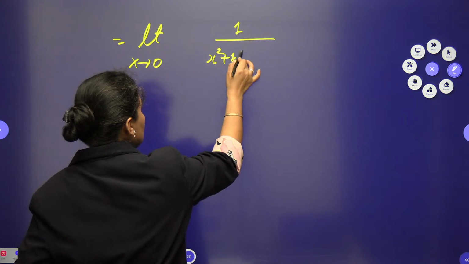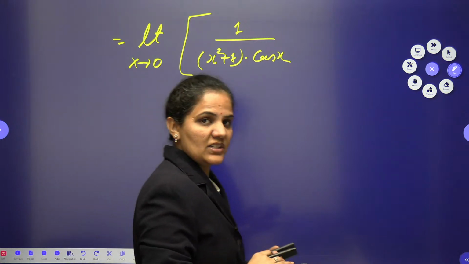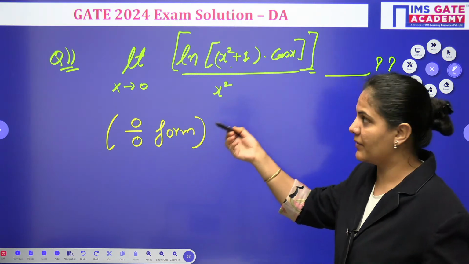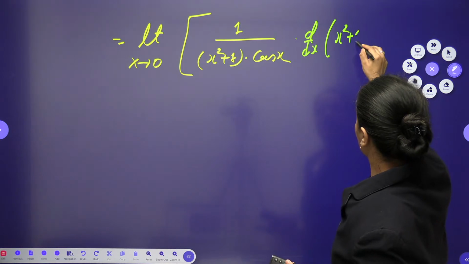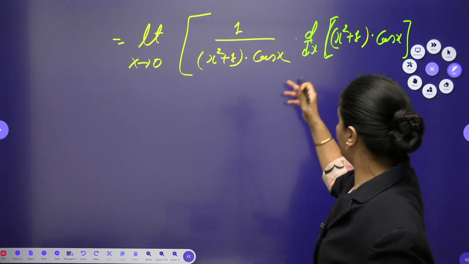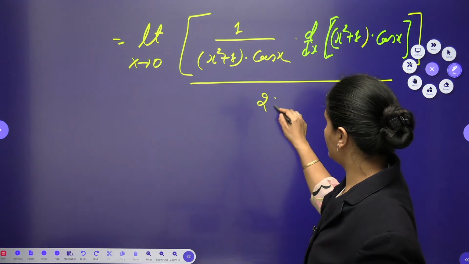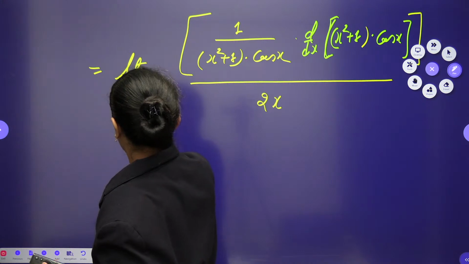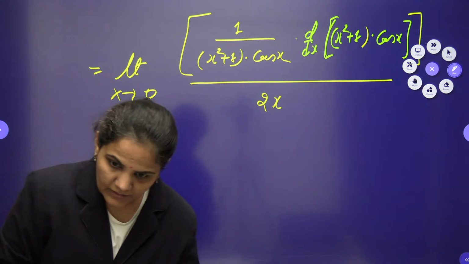So 1 upon x square plus 1 into cos x. Now this is nothing but function of function. We are having here the differentiation of first 1 upon x, and again I need to differentiate this one. So I can write down this will be d by dx of this one, x square plus 1 into cos x. Alright. So here, divided by whole divided by, we are having x square, so differentiation will be 2x. So this will be the 2x, limit x tends to 0, and this will be 2x. Alright, correct, and answer is half.